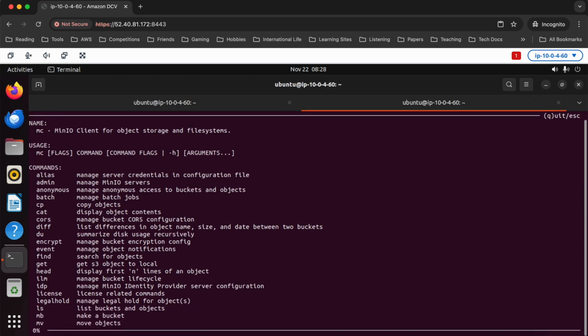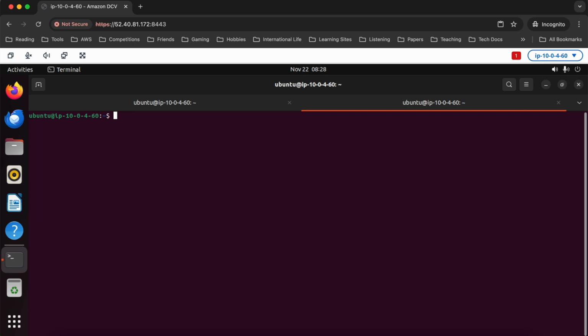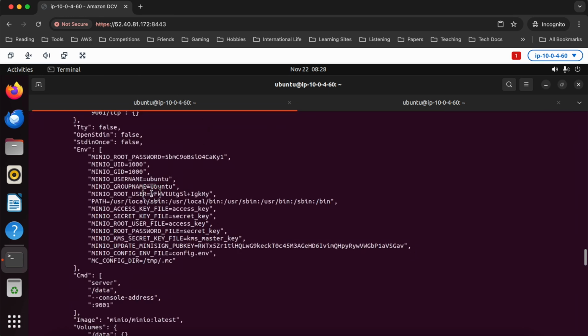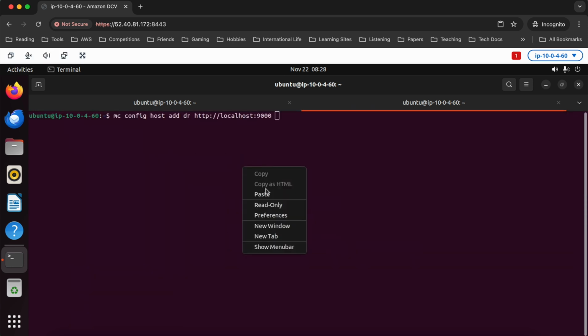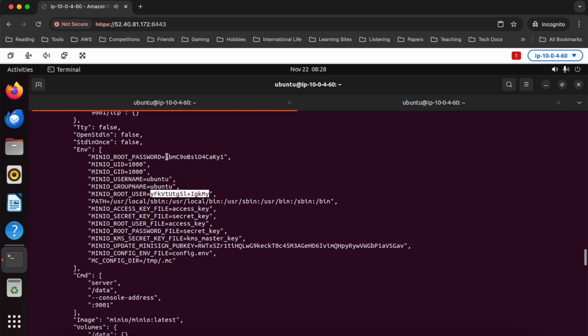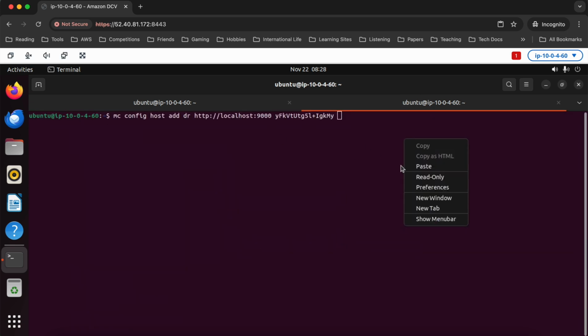So we'll open up mc over here, right? And what was it? I think it was mc host add, right? It's a long command. I have a hard time remembering it. So mc config host add dr localhost:9000. And then we need our root user. That's going to be the access key name, which is this crazy thing. Copy. Paste that in there. And then we're going to need the password. Take that. Copy. Paste it in there.